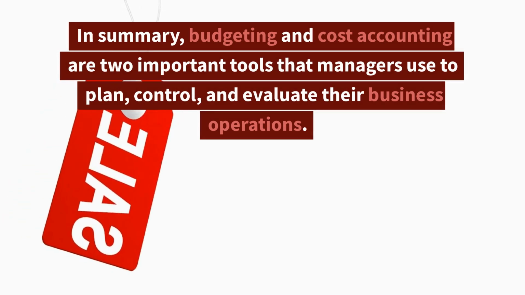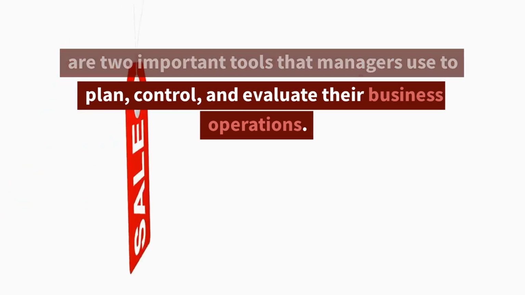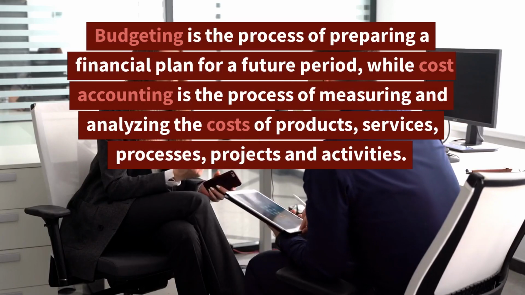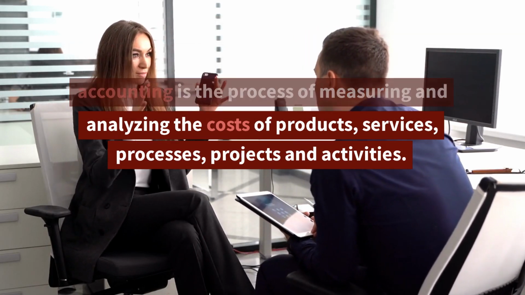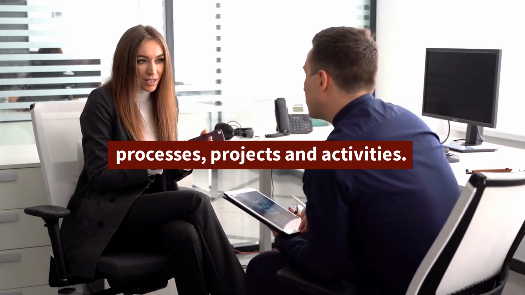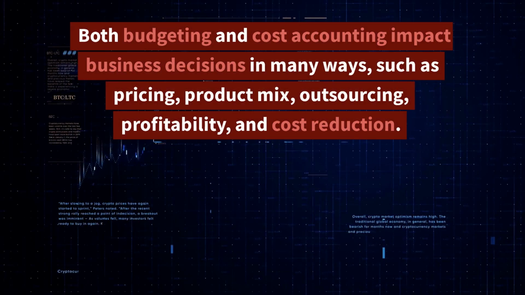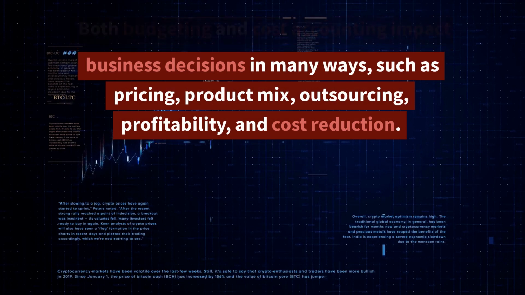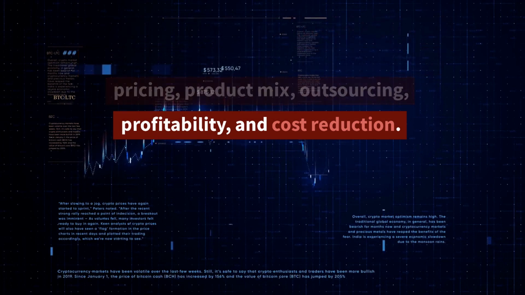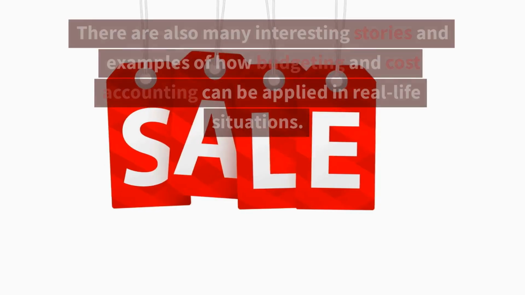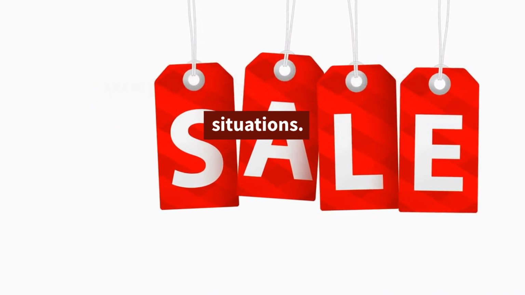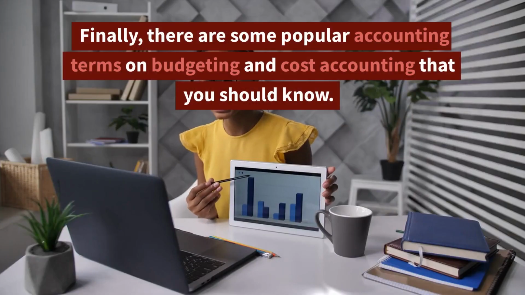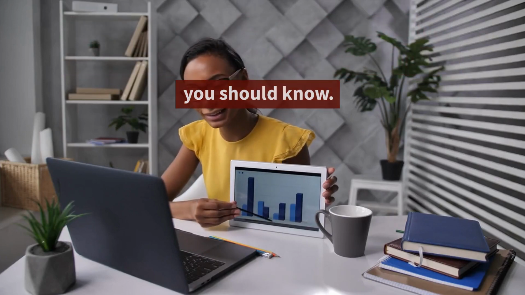In summary, budgeting and cost accounting are two important tools that managers use to plan, control, and evaluate their business operations. Budgeting is the process of preparing a financial plan for a future period, while cost accounting is the process of measuring and analyzing the costs of products, services, processes, projects, and activities. Both budgeting and cost accounting impact business decisions in many ways, such as pricing, product mix, outsourcing, profitability, and cost reduction. There are also many interesting stories and examples of how budgeting and cost accounting can be applied in real-life situations. Finally, there are some popular accounting terms on budgeting and cost accounting that you should know.